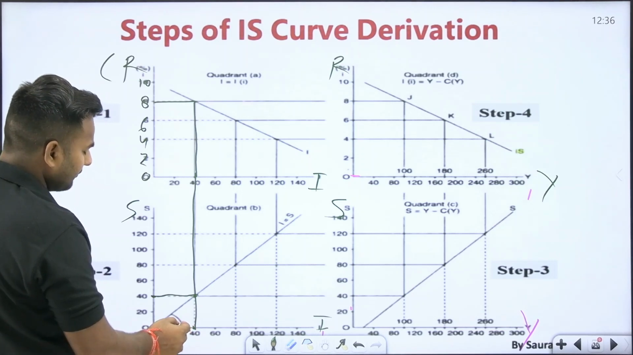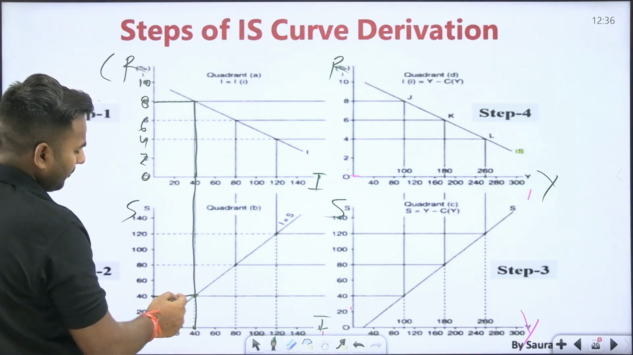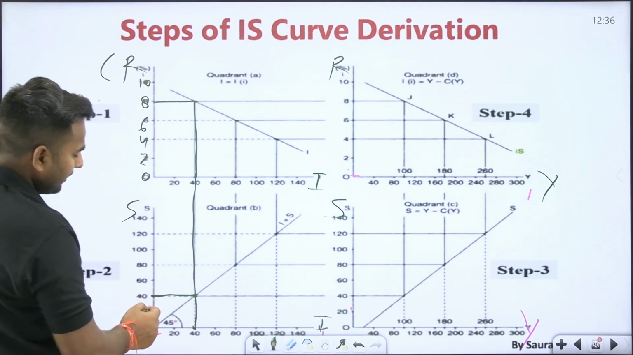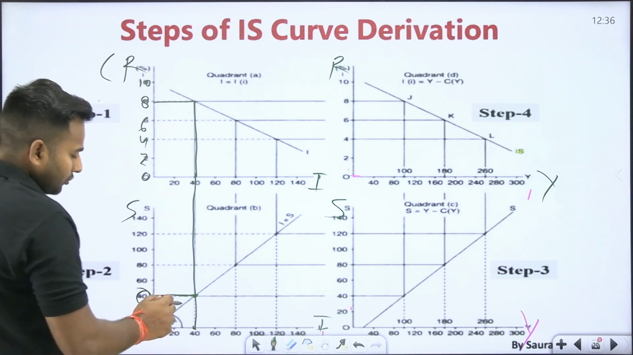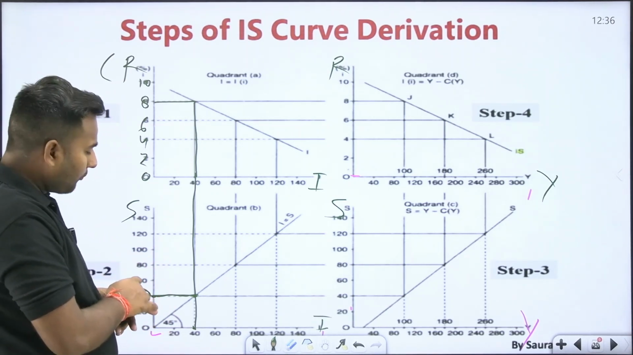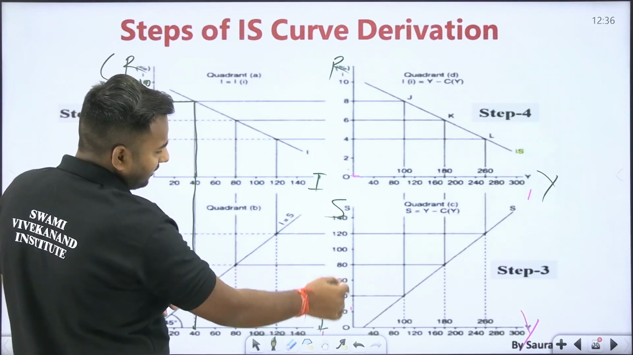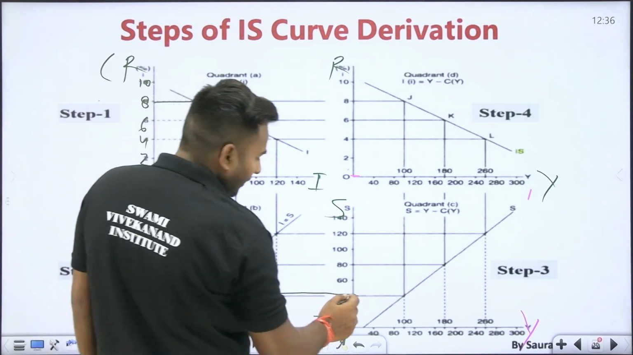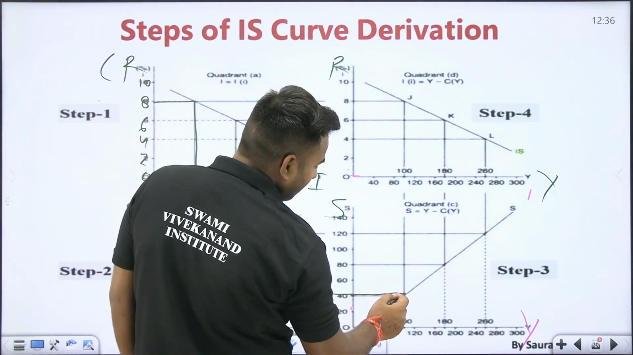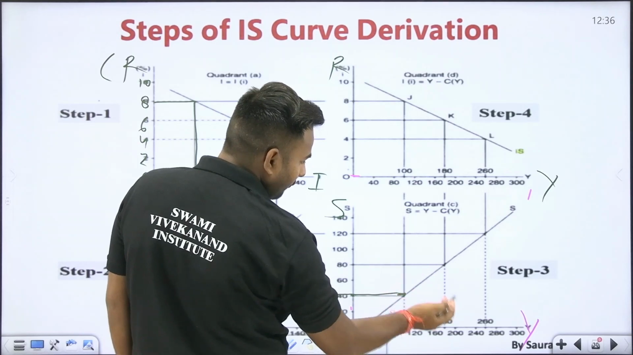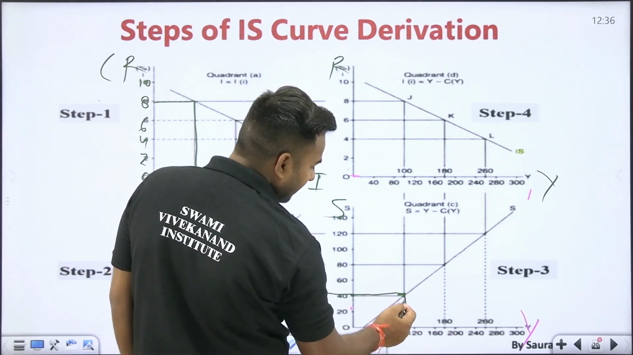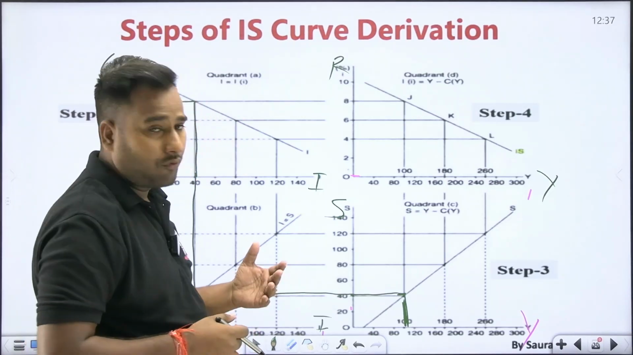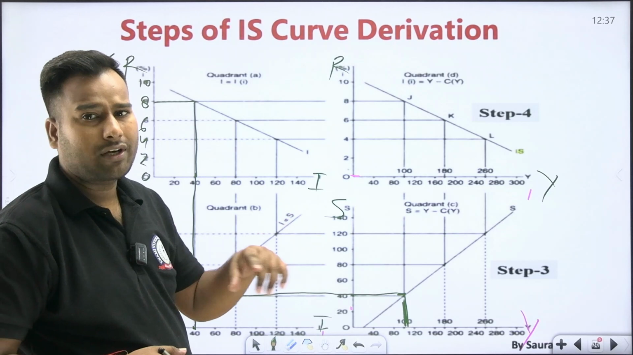So if investment is 40, then saving will also be 40. You will be drawing from this point to the saving side, and so you have found that 40 is saving. Now by keeping saving 40, we have taken saving here also. Here where you touch this curve at this point, what is there? Income. By keeping saving 40, you have to find out what income is there at that point.